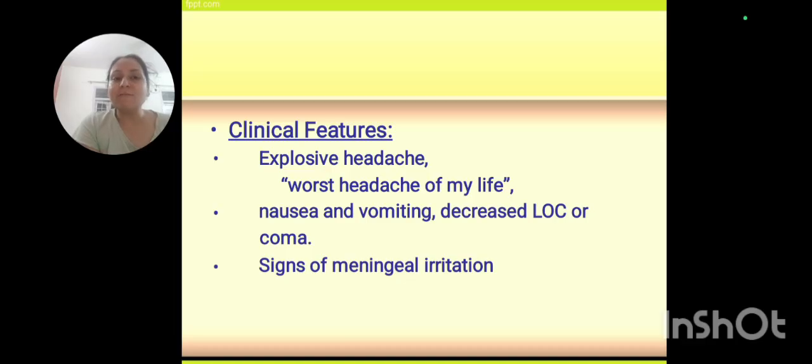What is the sign of meningeal irritation? It is the Kernig sign, we say. There is rigidity or stiffness of the neck. The person will not be able to bend his neck. As soon as you passively move his neck, there will be a shock-like or current-like feeling throughout the body. So that is a kind of meningeal irritation.